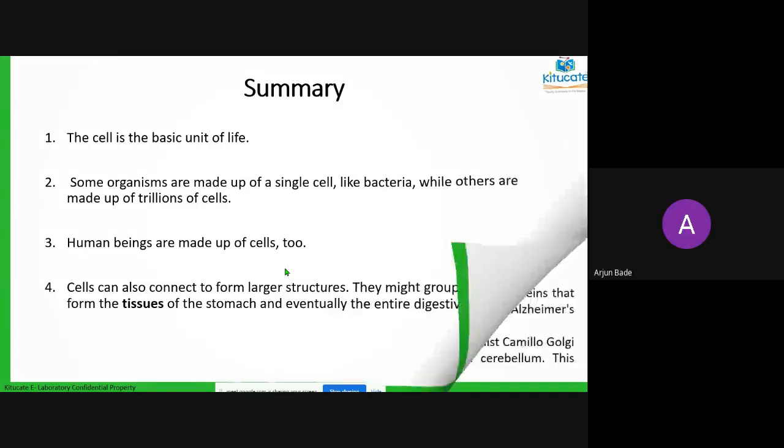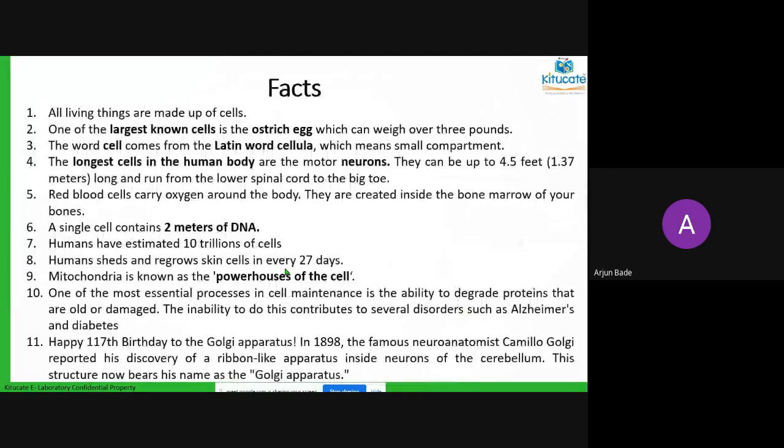Ma'am, can I tell you a fact about cells? Yes, please say. Ma'am, there are so many cells in the human body that they can round up the earth. Correct. Good one. So here is one fact, lots of facts are there. The largest cell I told you all is the ostrich cell.